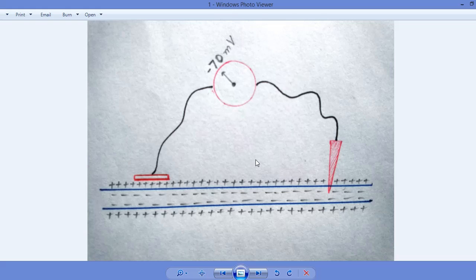If we have a microelectrode and we insert the microelectrode into the cytosol of a neuron, and we connect that microelectrode to a voltmeter. For the very first time, the microelectrode was inserted into a squid neuron. The neuron of the squid is always very large in size.